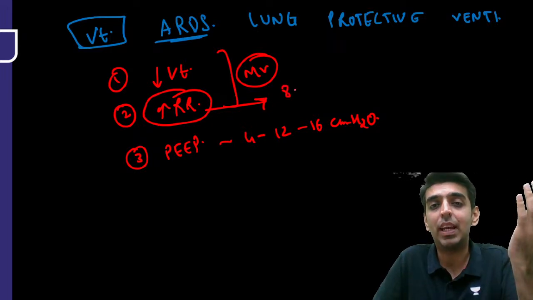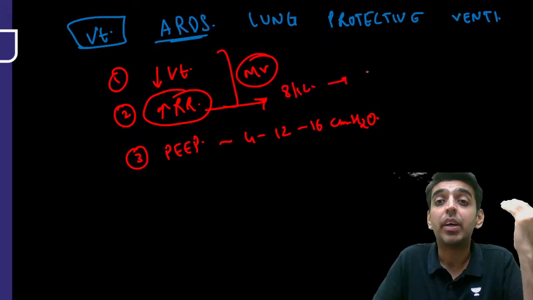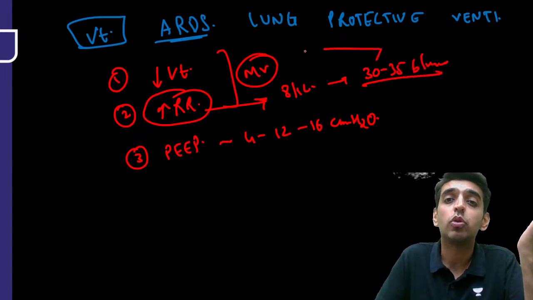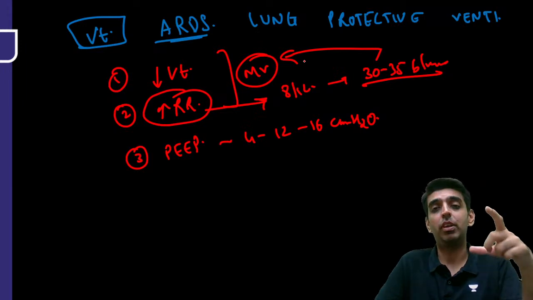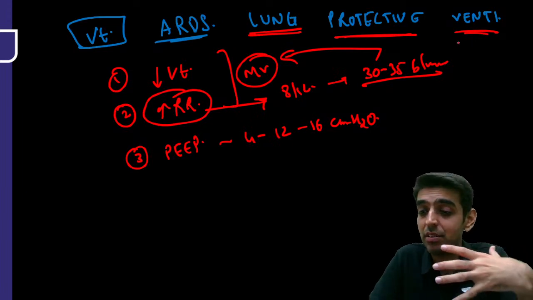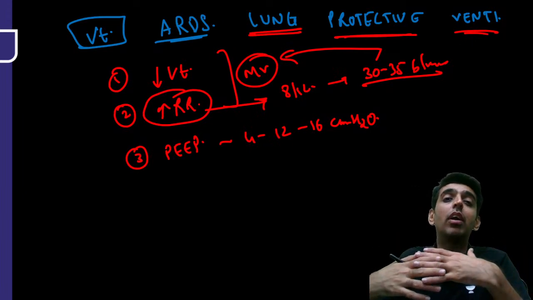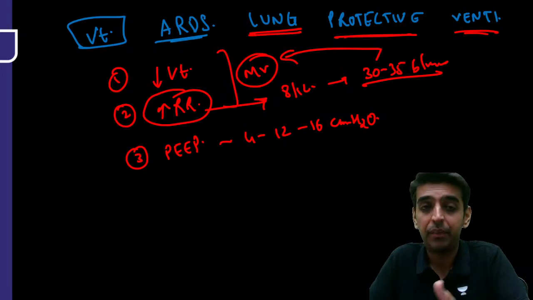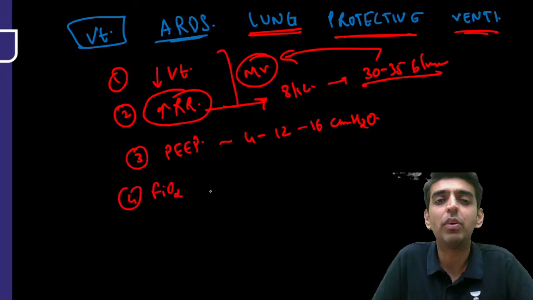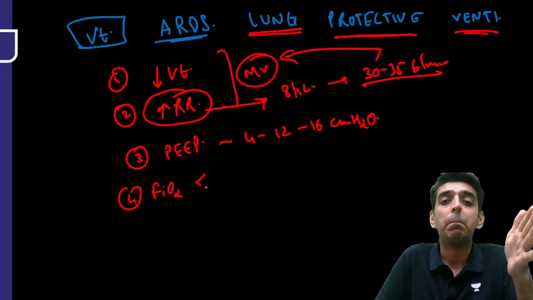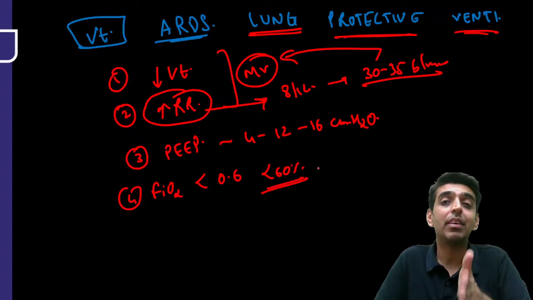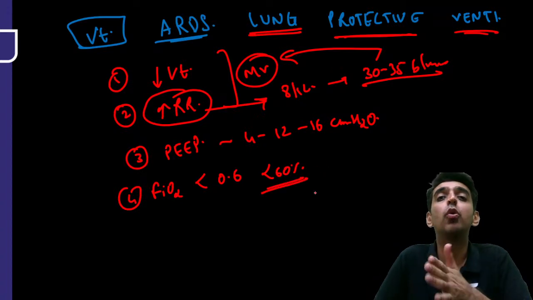Yes, we can start with 8 or 12 per minute, and we can go up to 30 to 35 breaths per minute just to maintain the minute ventilation of that patient, right? So these are some of the lung protective ventilation strategies that we have to maintain and manage for an ARDS patient, right? Also, guys, also know FiO2, we generally try and keep it below 0.6 or below 60%, right? We generally do not prefer FiO2 of more than 60%.